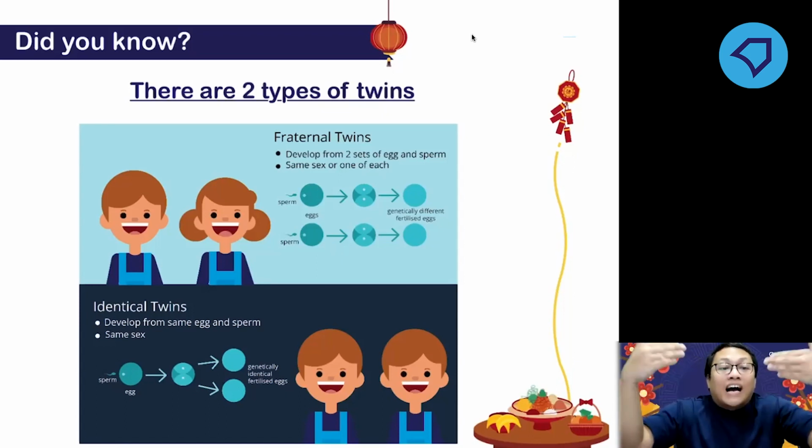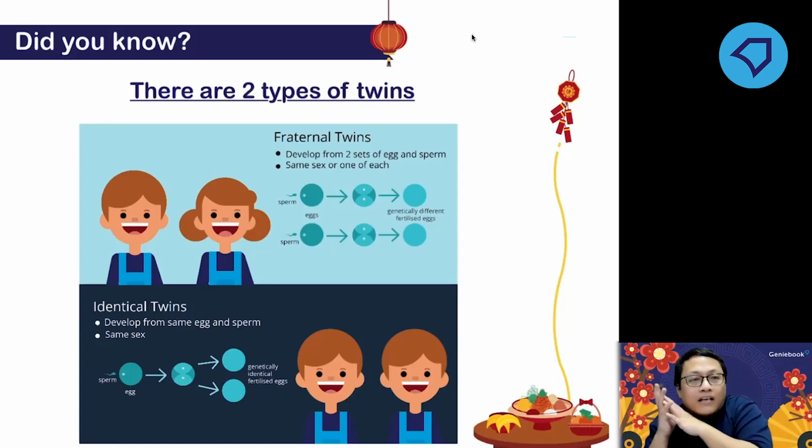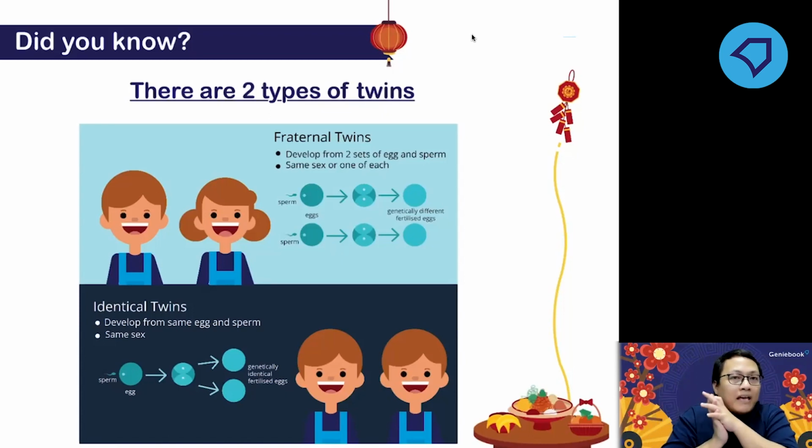So they are identical, and hence the name identical twins, because they come from a single fertilized egg that splits up. Sometimes the split is not complete. That's why you see some babies joined in the head, the body, or the legs, because it is an incomplete split.